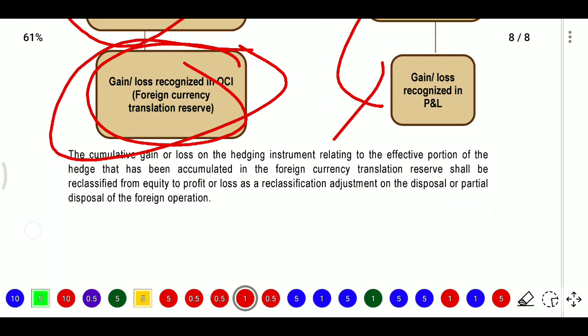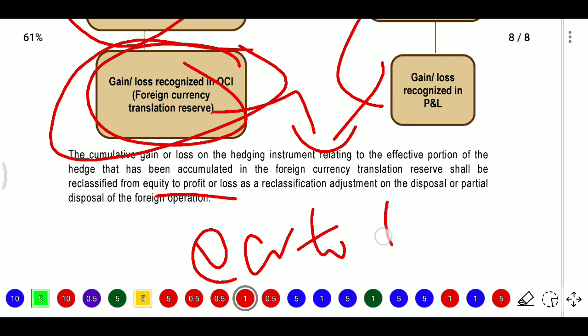The cumulative gain or loss on the hedging instrument relating to the effective portion of the hedge is accumulated in the foreign currency translation reserve. So whatever amount we are writing now will be maintained in the foreign currency translation reserve, and we need to reclassify it from equity to P&L as a reclassification adjustment on the disposal or partial disposal of the foreign operation.